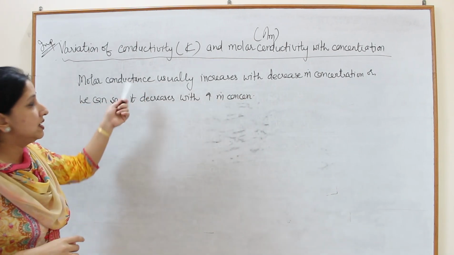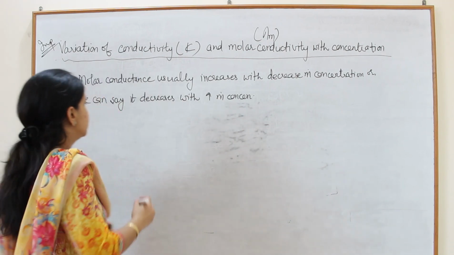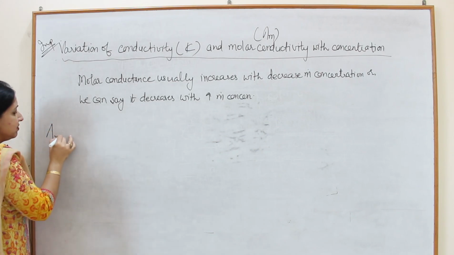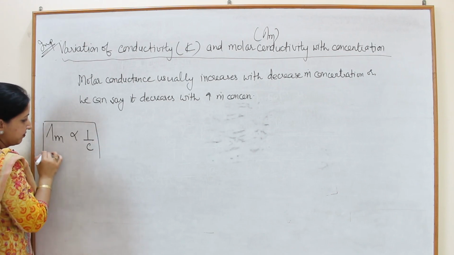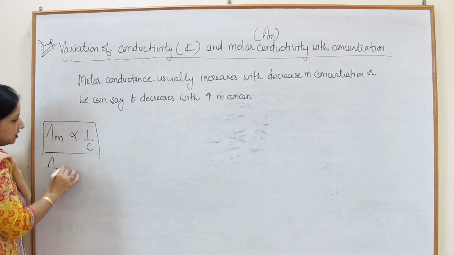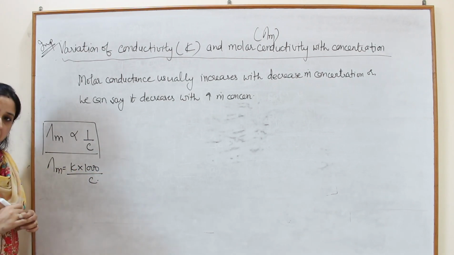Look, molar conductance, meaning the value of lambda m, is inversely related to the concentration, because we have also written this: it is kappa into 1000 upon C.